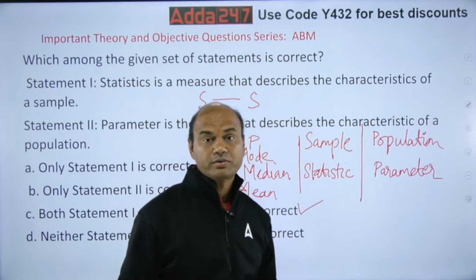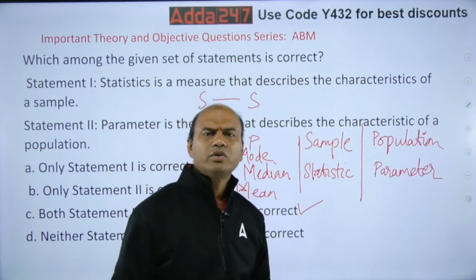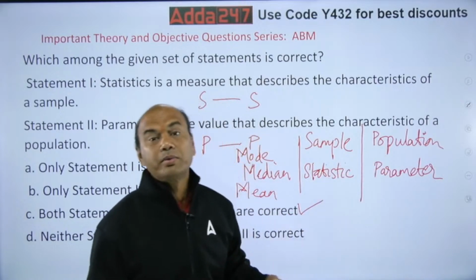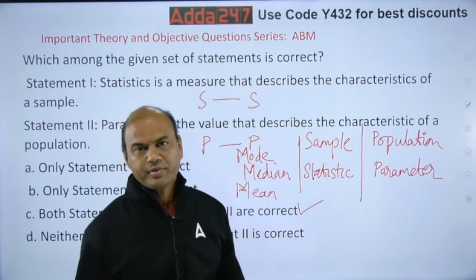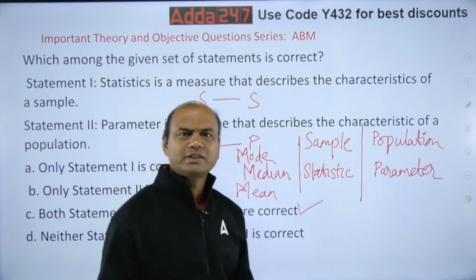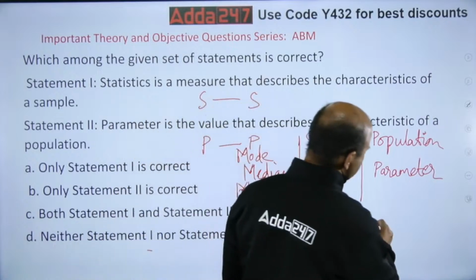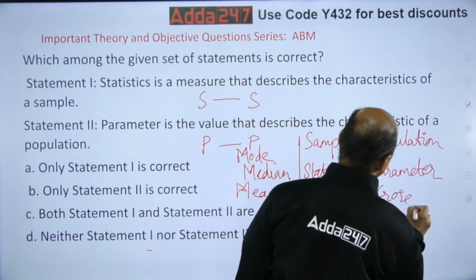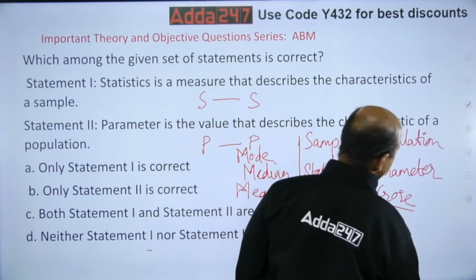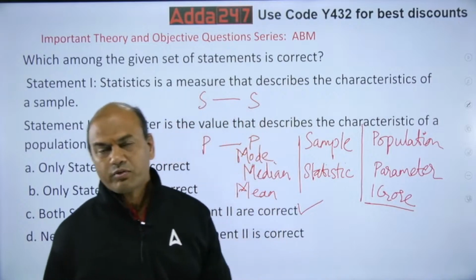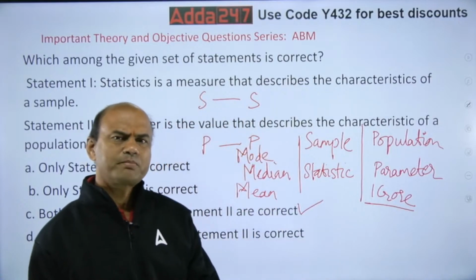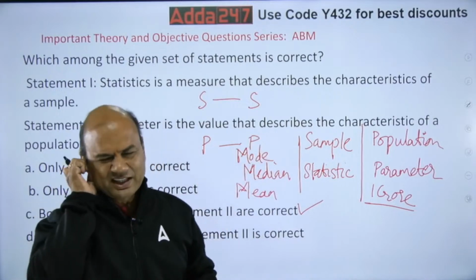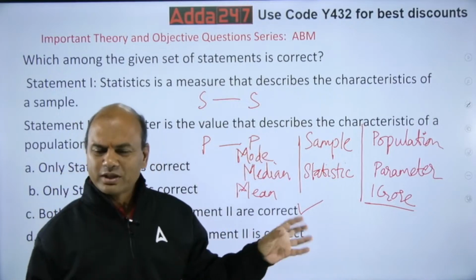What does it talk of? See here. It says that suppose there is a population, and I have to find out the mean of the population. The problem is, suppose I have a population of, let's say, 1 crore people. I have to find out the average salary of 1 crore persons throughout my city, whole city of mine, let's say any city, Delhi, Mumbai. 1 crore is a small number for Delhi, Mumbai.